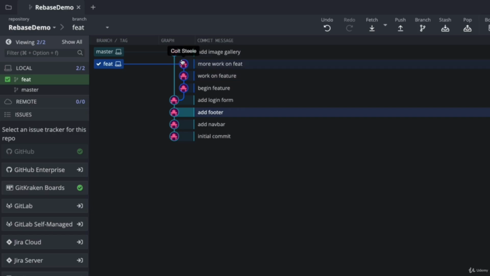Instead of merging, I'm now going to rebase. And the end result will be what I just showed you in the previous example, where we rebase the feature branch on top of master. So instead of merging and having a merge commit here on the feature branch, our 3 feature branch commits are just moved on top of that last master branch commit. So we rebase it on the tip of the master branch.